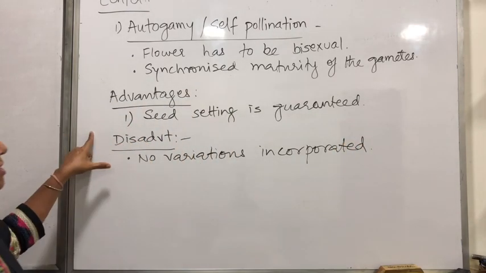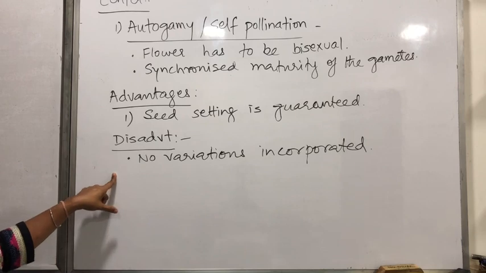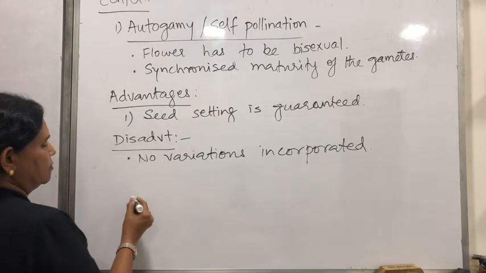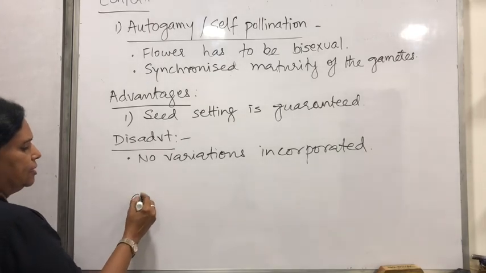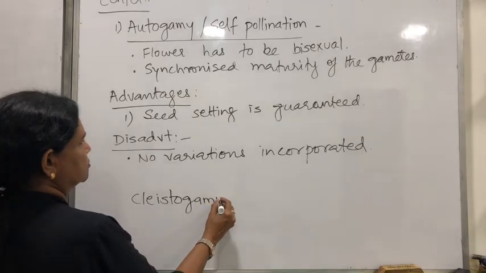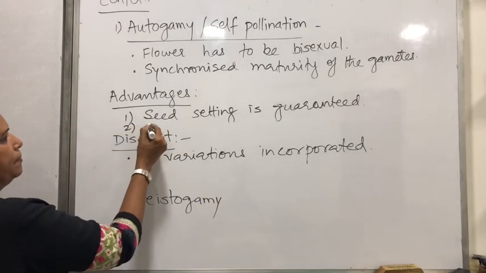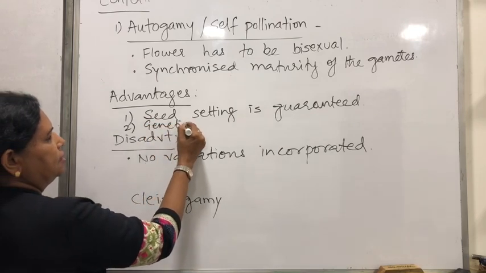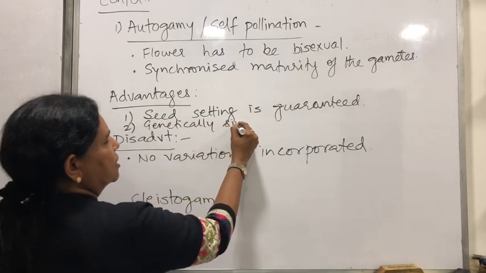So there are advantages and there are disadvantages. In fact, अगर flower clistogamous है, so yes. तो एक और फीचर यहाँ हो सकता है क्लिस्टोगेमी. अच्छा, इसमें एक और सेकंड भी हो सकता था, genetically similar. Genetically similar plants are created.